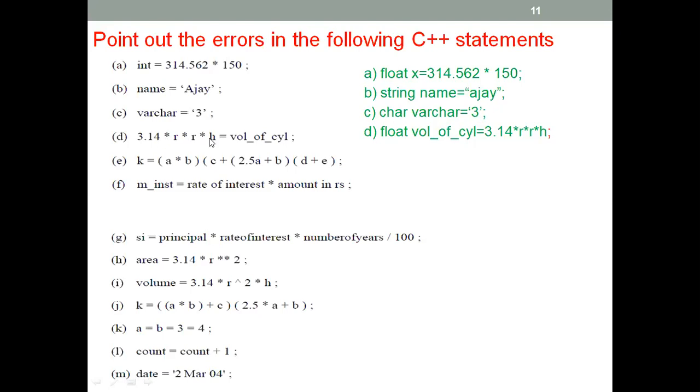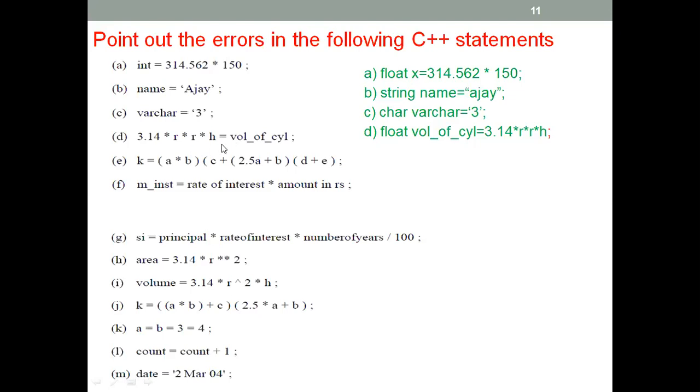So what is wrong about this number D? Okay, the mistake they make here is that you cannot write this number in front. The number should always be at the back. So you have to change the place here. Volume of cycle. Because you have to write like this: X equal to like this. You cannot write 3.14 equal to X. You cannot put X at the back. And here, in this example, they are putting the X variable at the back. So that's why this is wrong.